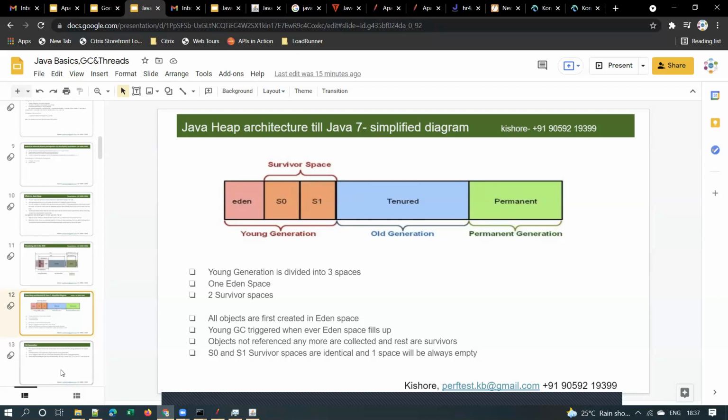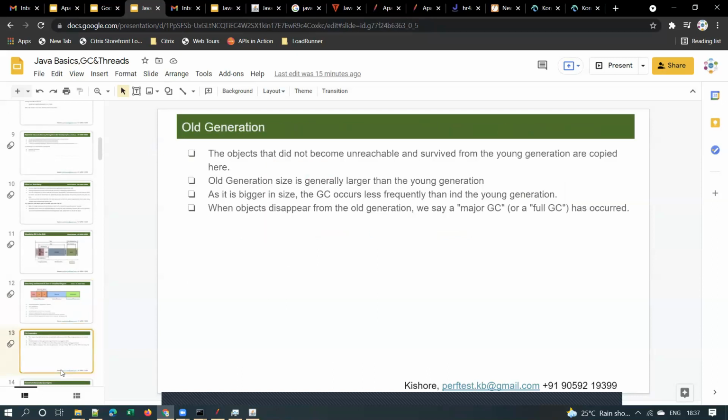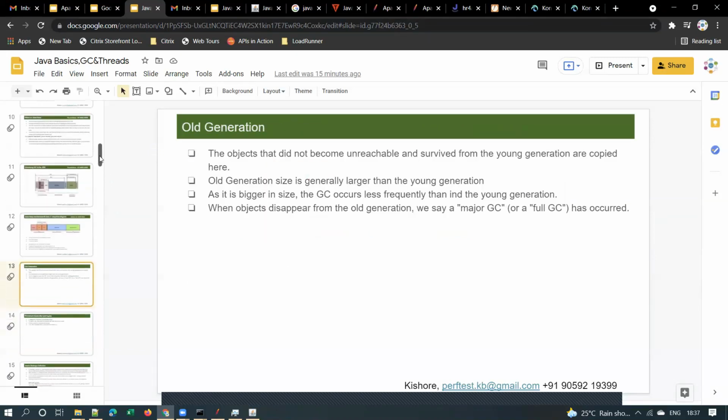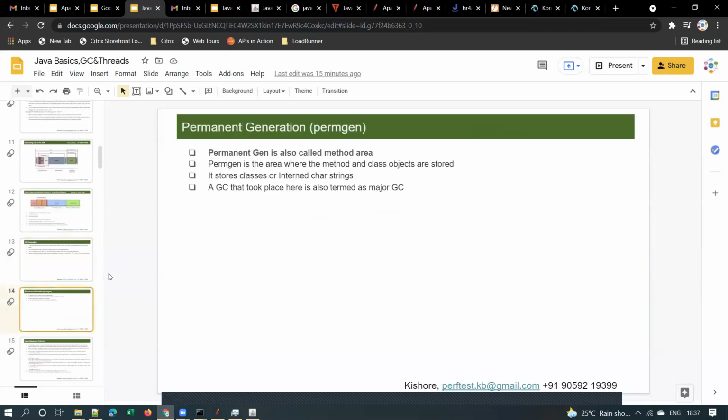How will we know it has survived 16 cycles? No, that will be done automatically by Java. Okay. We need not do anything for that.